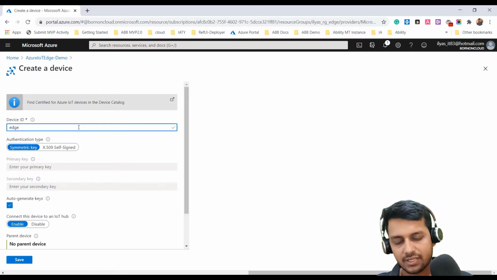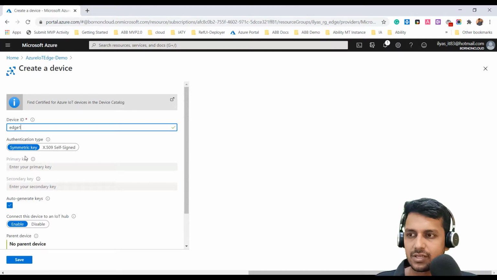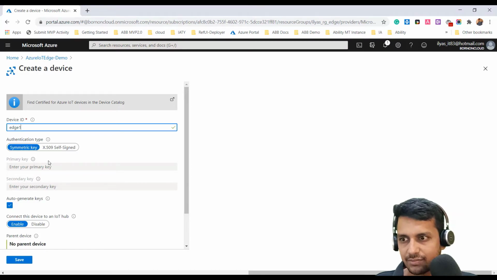Let me name this edge 1, and we need not worry about these authentication types. As this is a demo, we could very well live with a symmetric key, but don't use it for a production scenario. Always choose to go with X509, as that is a better security type for production workloads.